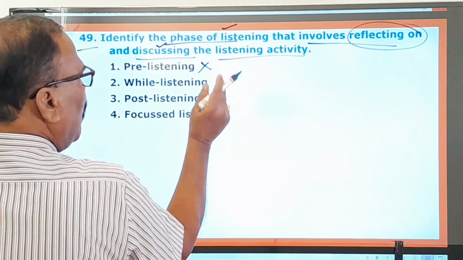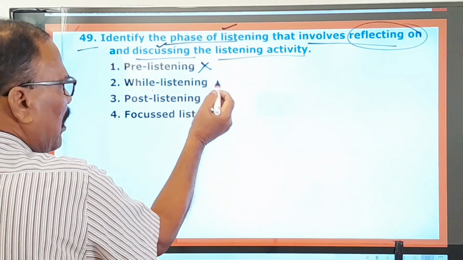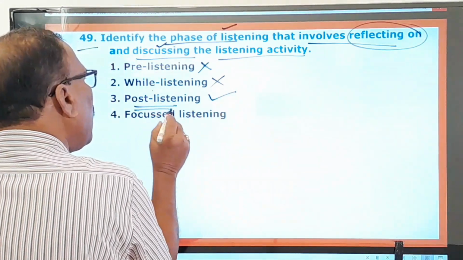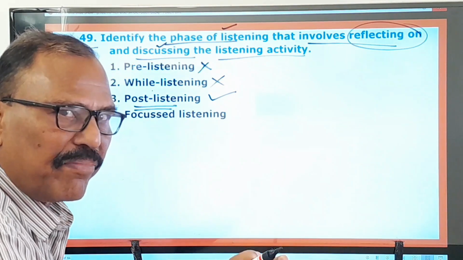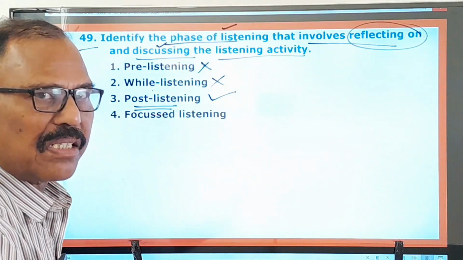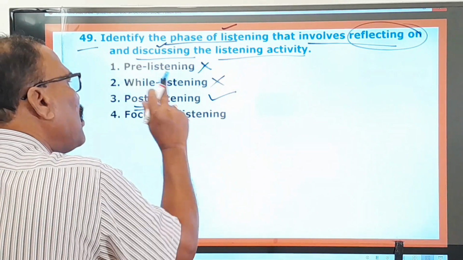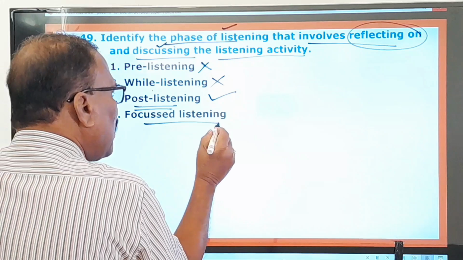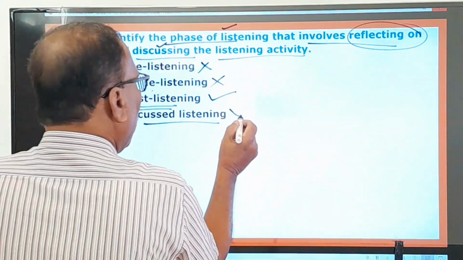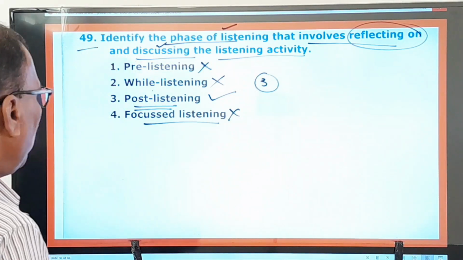Pre-listening, okay, wrong, because in pre-listening you don't reflect on the matter that you listen to. While listening, during listening, is also not the right one. Post-listening is the right one, because only after listening to something, that's called post-listening, you can reflect on and also discuss the matter. That is possible only after listening. Therefore post-listening is the only right option. Focused listening means listening to something with so much attention. It's not that. Here the first, second and fourth ones are wrong, only the third one is the right one. Now you move on to the next question.